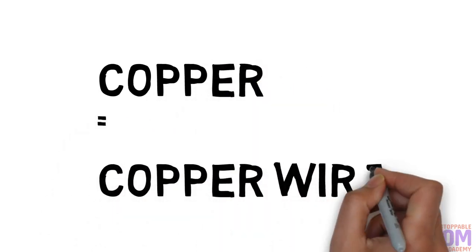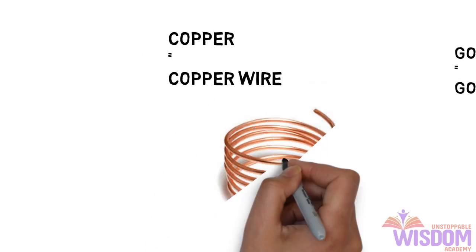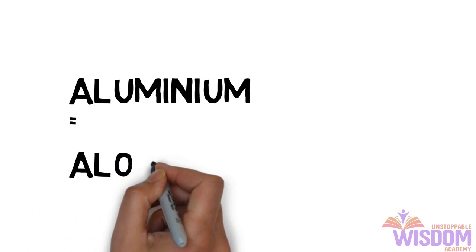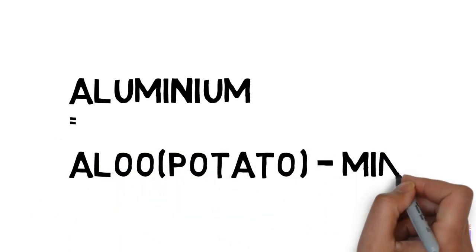And next one, I'll tell you one important thing. Aluminium. It is very difficult to visualize. We need to break it into smaller pieces and make a meaning. Like alu, mini. Alu means potato, mini is small. Small potato.